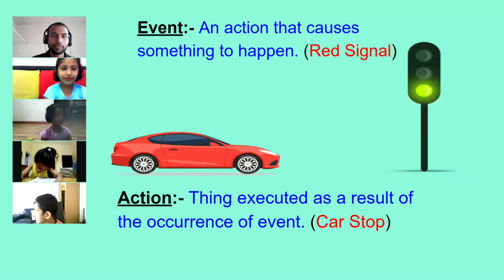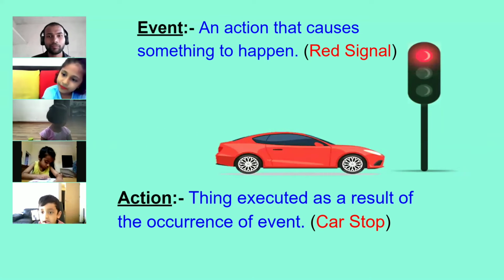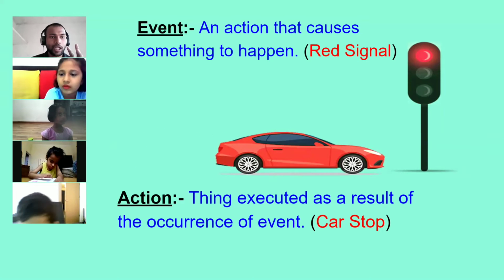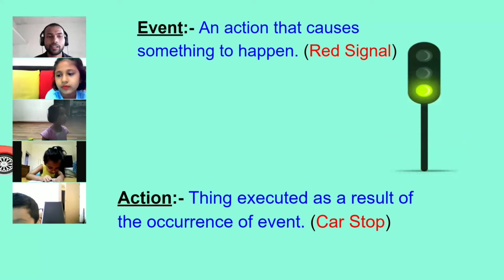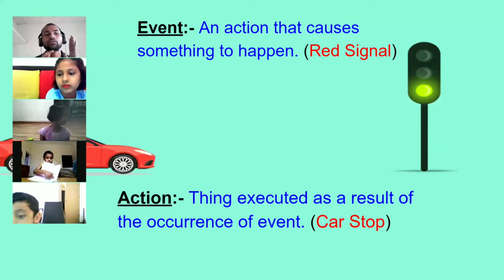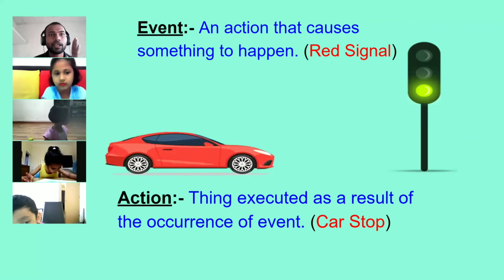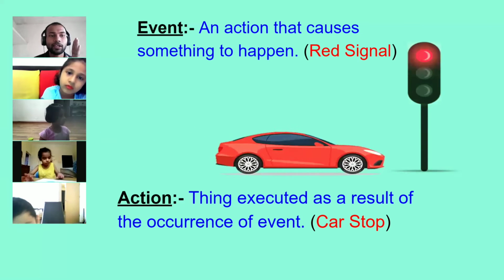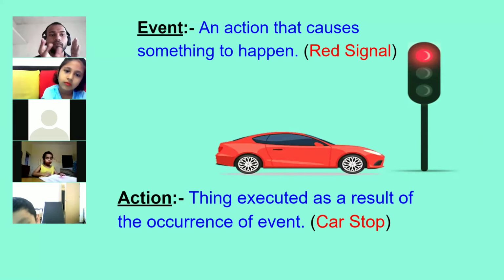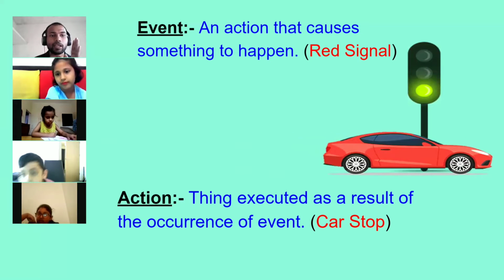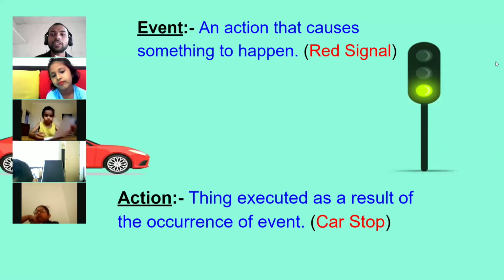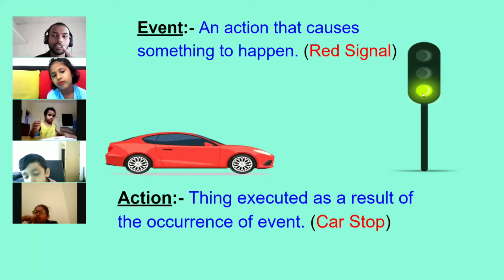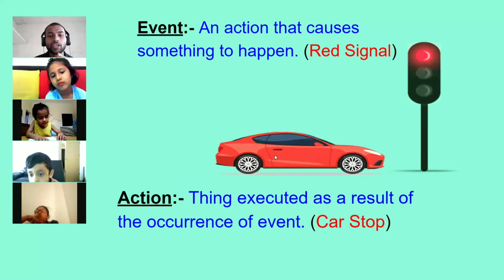Okay, let me explain once more. An event is something that happens, and as a result, what happens is called the action. Like when we switch on the fan switch, that was an event, and the action was the fan starting to rotate. Similarly, when there is a green signal, the green signal is an event, and the action is the car starts moving.